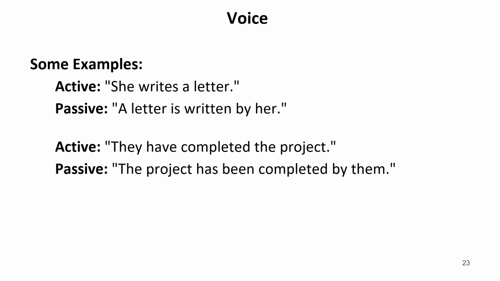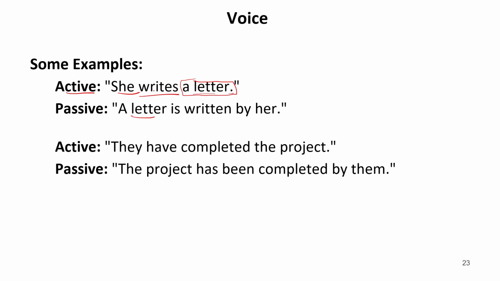Now let us see some examples. First sentence is, she writes a letter. Now she is the subject, writes the verb, and a letter the object. Now the sentence is in active voice, as we can see here. Now, to make it passive, let us first put this object in the subject place. So a letter is written.